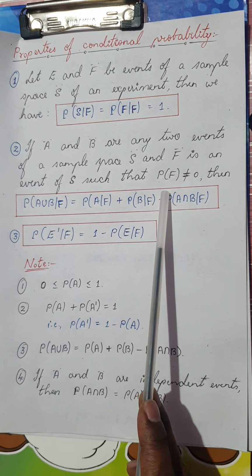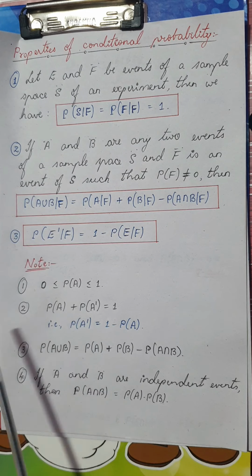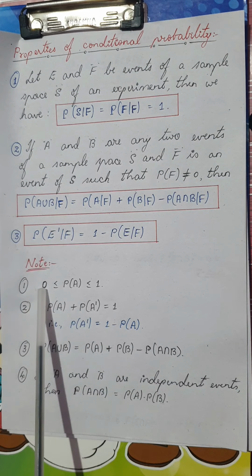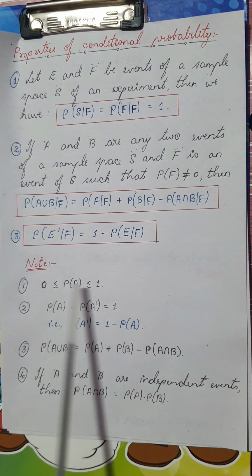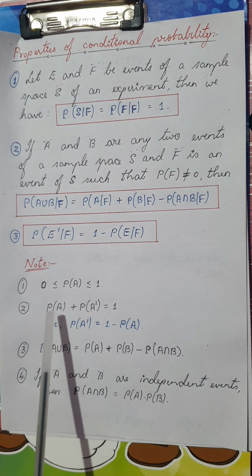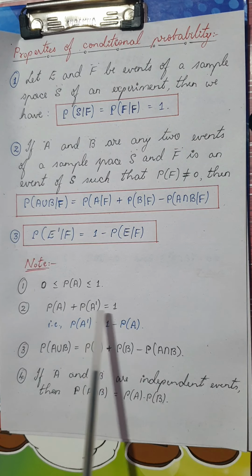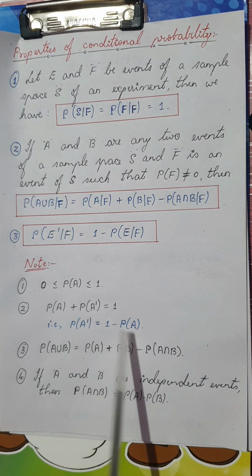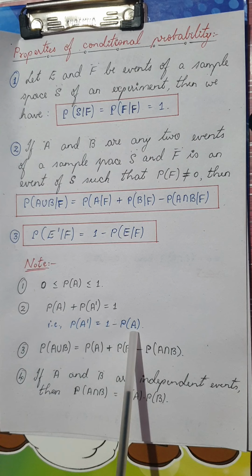Now, before I explain this, let me just go through the basic formulas of probability which we have already learned in the first PUC. The first one is that probability of any event A will lie between 0 and 1. If it is equal to 0, it's called an impossible event. If it is exactly equal to 1, it is called a sure event. Next, probability of any event plus probability of not happening that event, both will be equal to 1. So if one is given, I can find the other. So probability of not happening an event is 1 minus probability of the event.